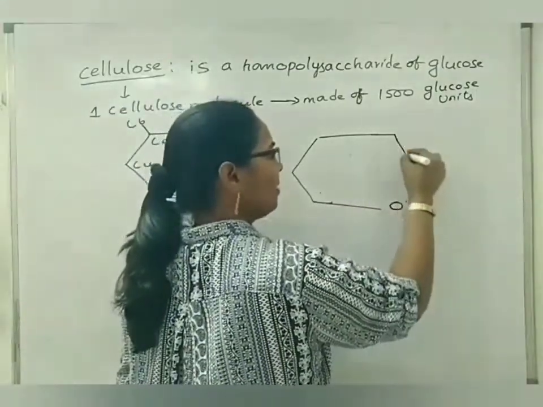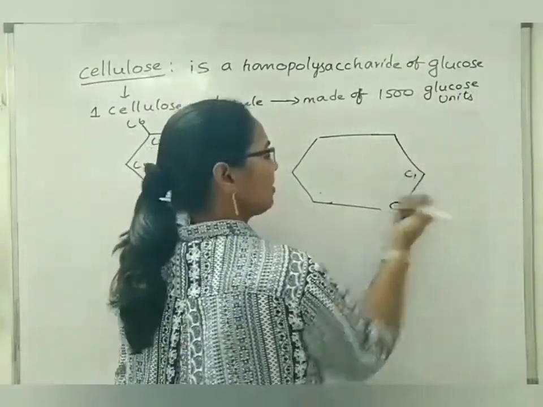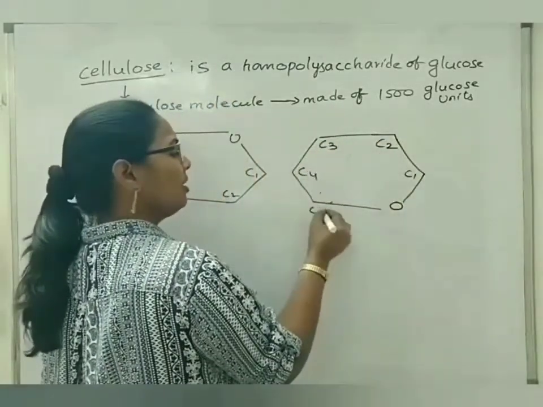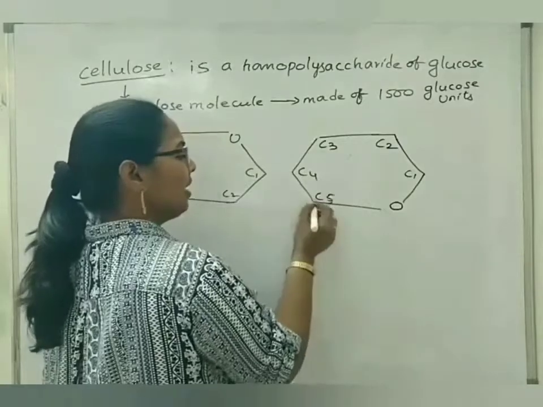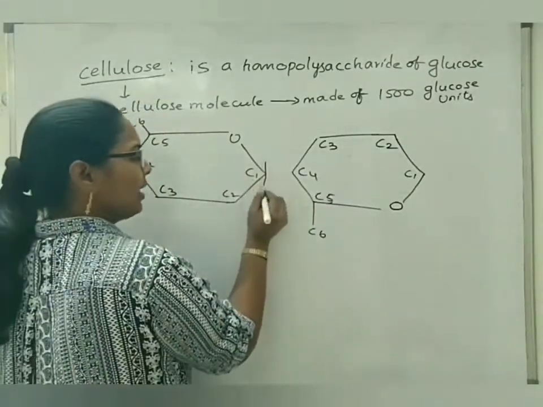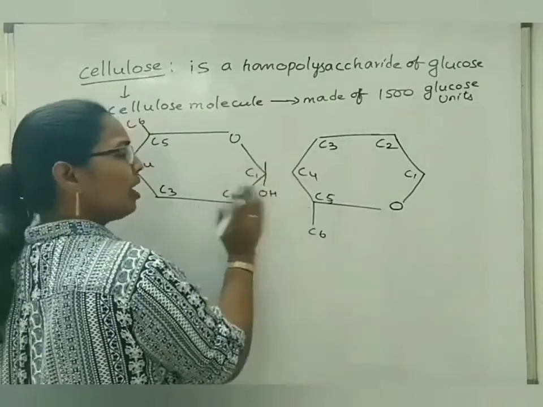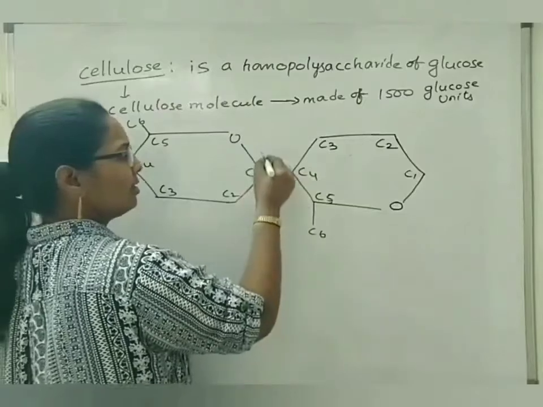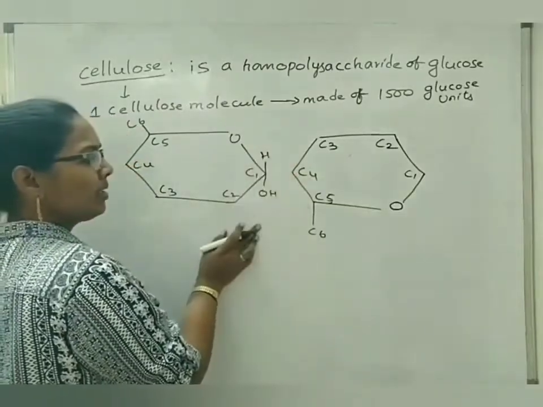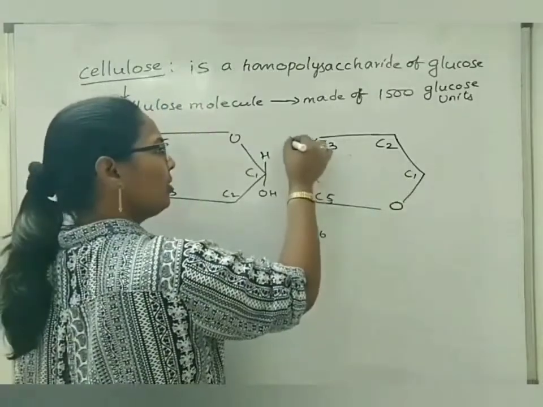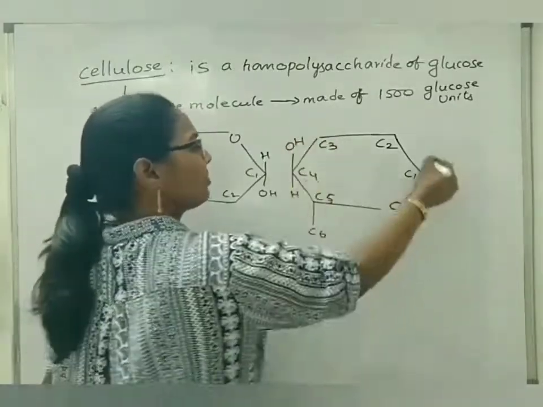The same carbon 1 of glucose will be the same. This is carbon 1, but this will be carbon 2, carbon 3, carbon 4, carbon 5, and here will be carbon 6. But in case of carbon 1 of one glucose molecule out of two which are side by side, OH will be on one side, and for C4 of the next or beside glucose molecule, OH will be here.